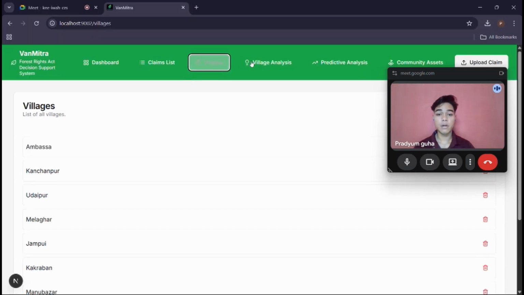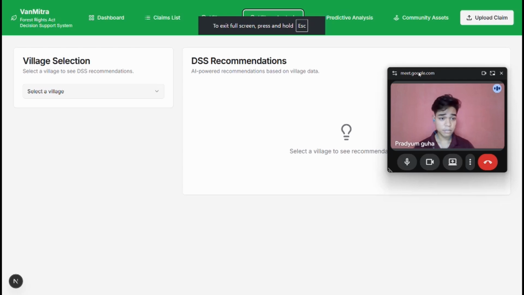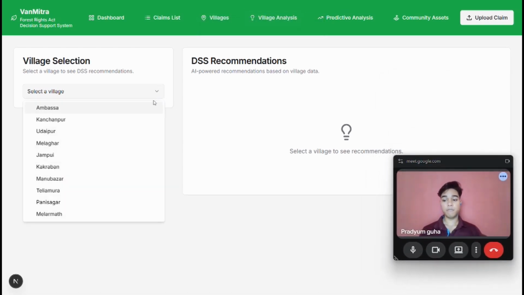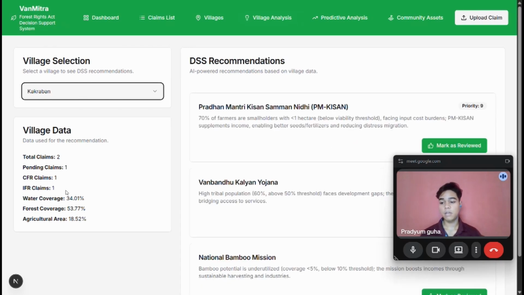And after that, we can go for village analysis. This is our DSS recommendation that will give you a clear picture of how our engine works. Suppose we go for a random one. Suppose this is Kakra one. From here, we go for 2 claims. The pending claims are 1, the CFR, IFR 1.